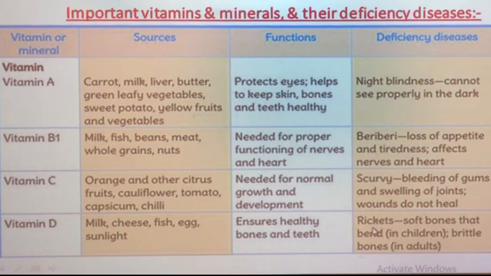And the deficiency disease caused due to lack of vitamin D is rickets, in which our bones become soft and bend. In children, what happens due to rickets? Our bones become soft and bend, and in adults, there are brittle bones. So, these are some of the vitamins and their sources, functions and deficiency diseases caused due to lack of that particular vitamin in our diet.